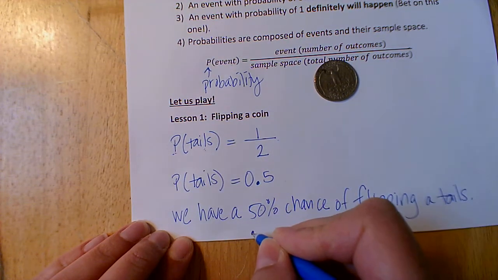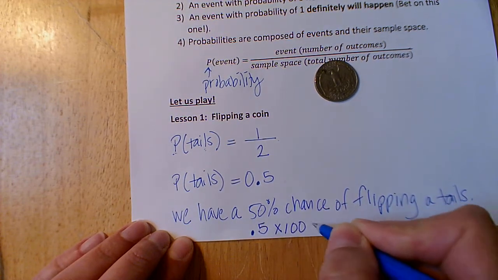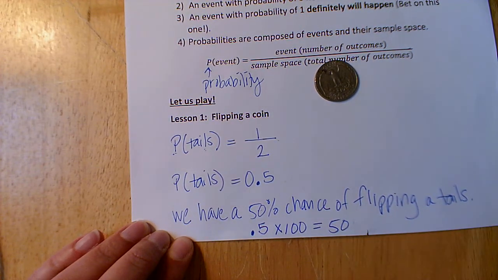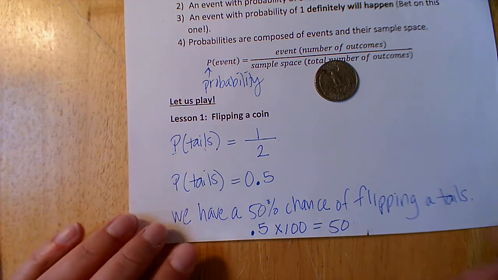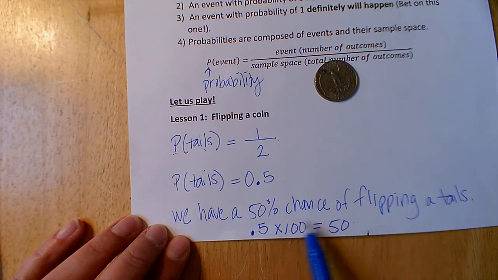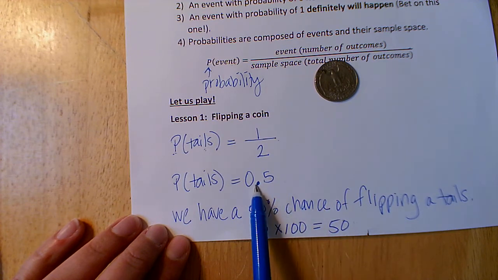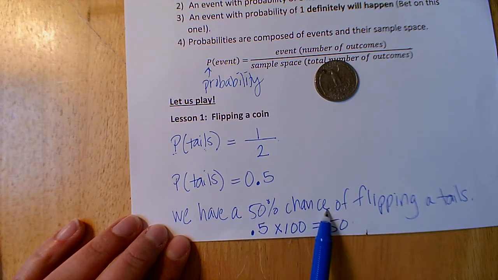And so this 50% was just 0.5 times 100. That gives you 50. And that's where I came up with the 50%. But notice, I said 50% chance of flipping a tails. So this is going back to our probability, which is a number between 0 and 1. The probability was actually 0.5. And then I made it into a percent chance.